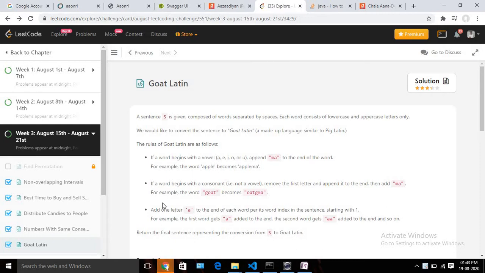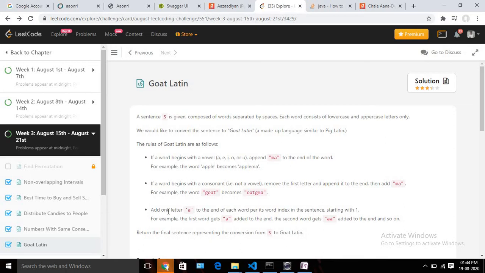So it's saying that we will be given one sentence and they give some criteria, and they said that these rules are for Goat Latin language and we need to convert our sentence to that Goat Latin, and they basically have three criteria or three rules. If my word starts with any vowel, then we need to append ma at the end, and if it starts with any consonant, then we need to remove that consonant from the first position, and we need to again add ma, and we need to keep adding extra character a for each and every word.